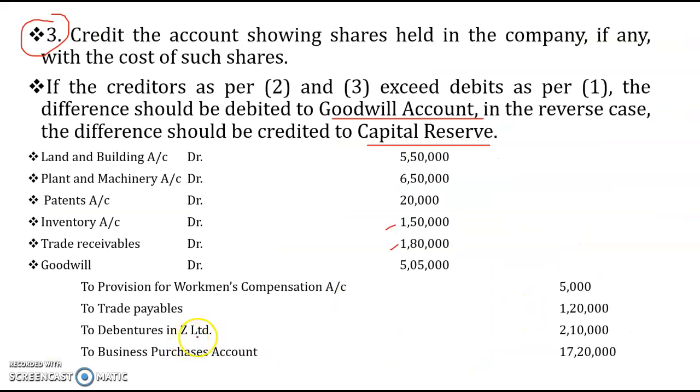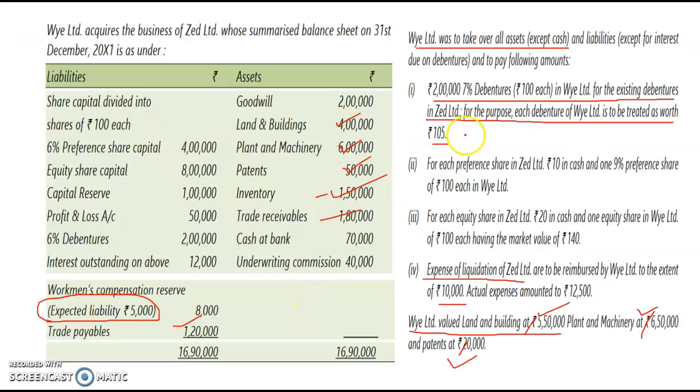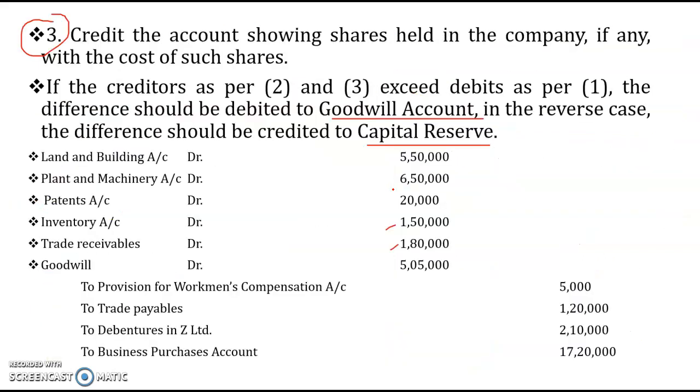Then debentures in Z Limited. They have mentioned specifically in the question, point number 1, debentures in Z Limited. I have already talked about how we calculated the amount: 2 lakhs of debentures of rupees 100 each, so the number of debentures is 2,000. It should be treated at rupees 105, so 2,000 into 105 is 2 lakh 10,000. Then the business purchase account, 17 lakh 20,000.